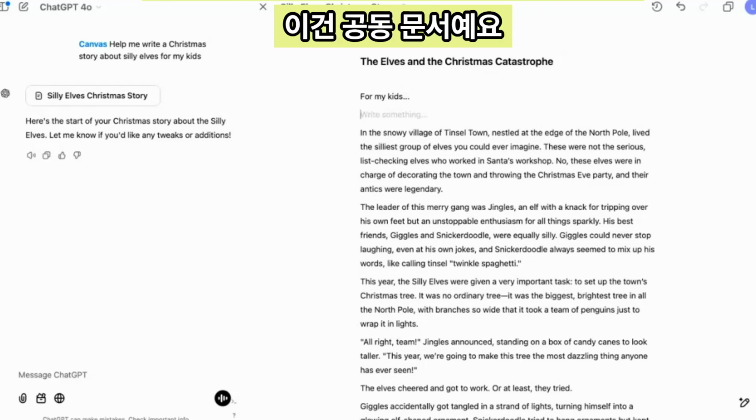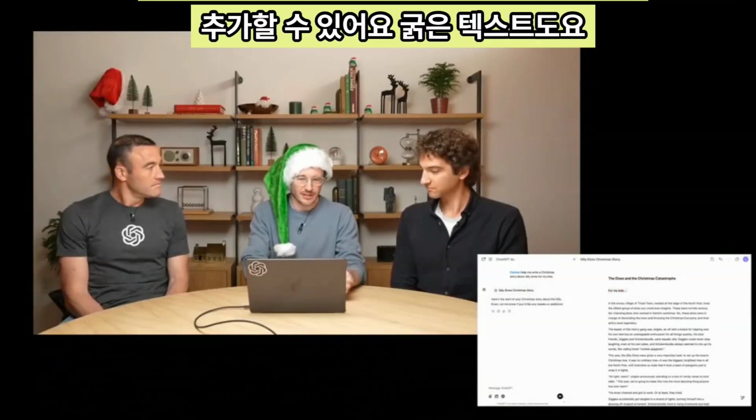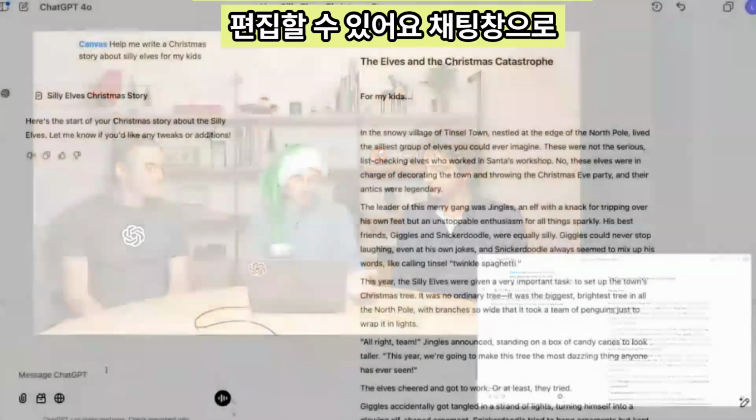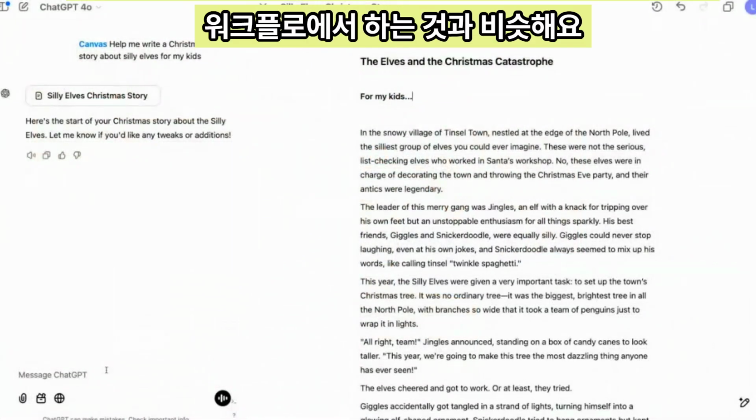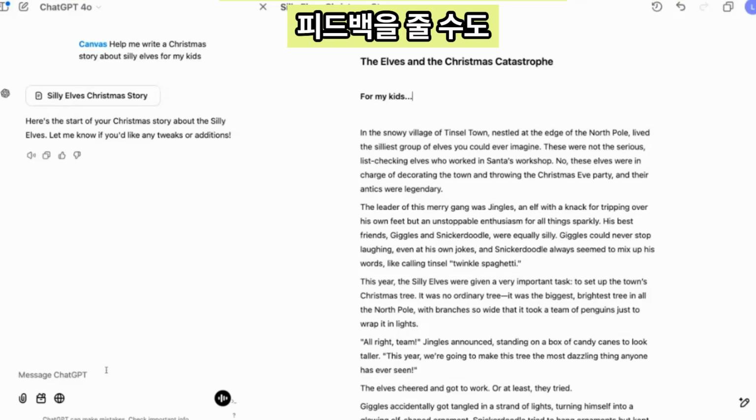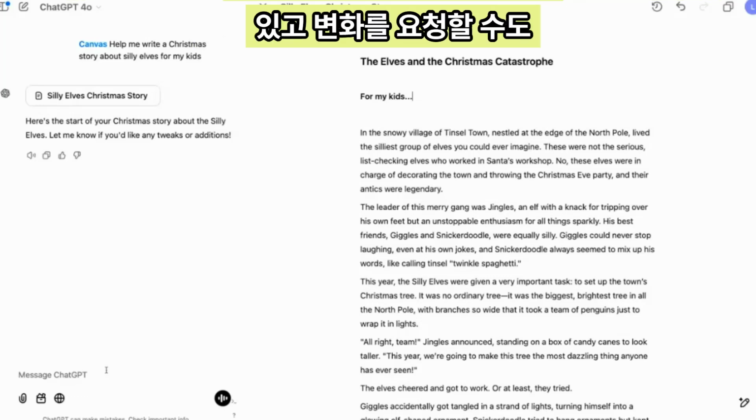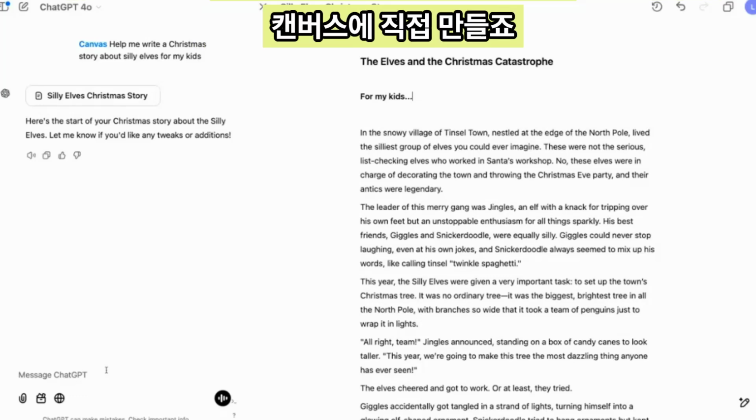So this is a collaborative document, and just like you might be used to in other document editors, you can come in here, you can add text, you can bold text, you can do lots of things you can do in other document editors. You can edit, ChatGPT can edit. I could go back to chat, and just like I would do in any other ChatGPT workflow, I could give it feedback, I could ask for changes, and it's going to come in and make those changes directly into the canvas.